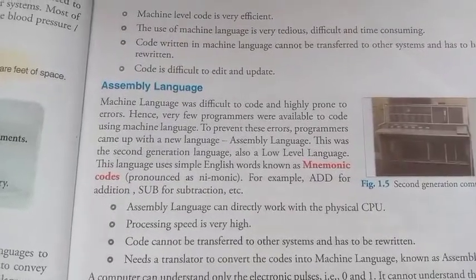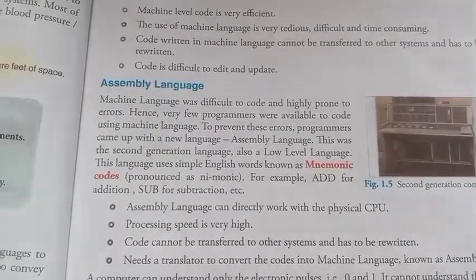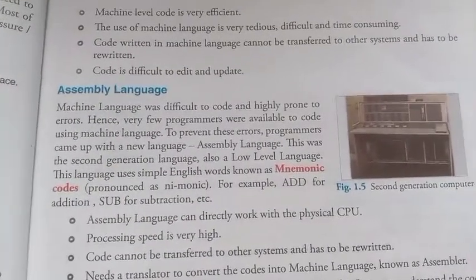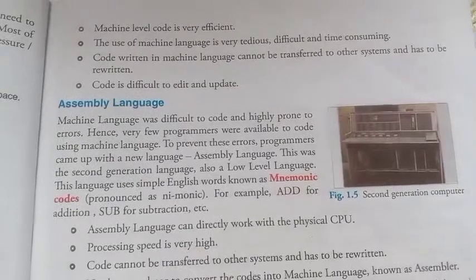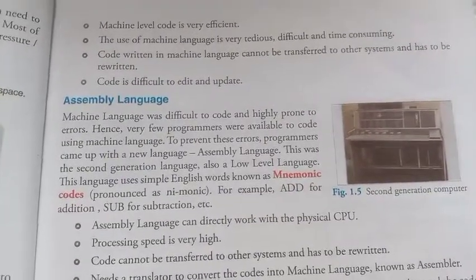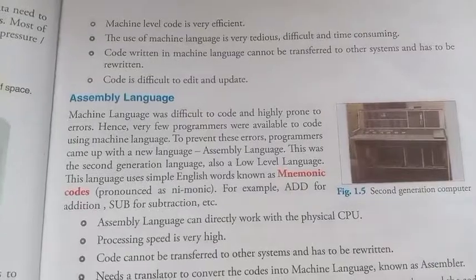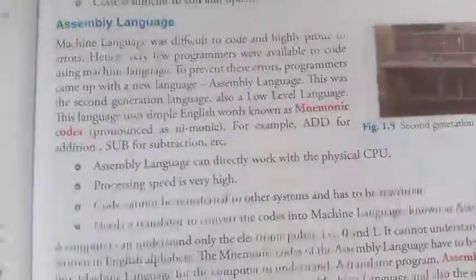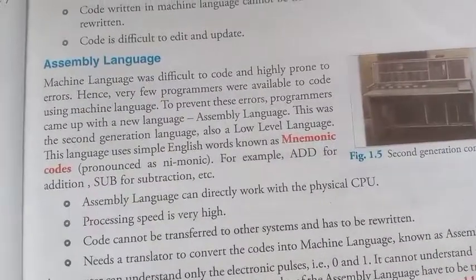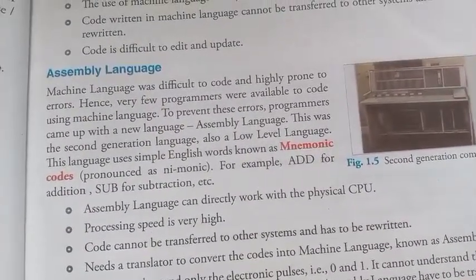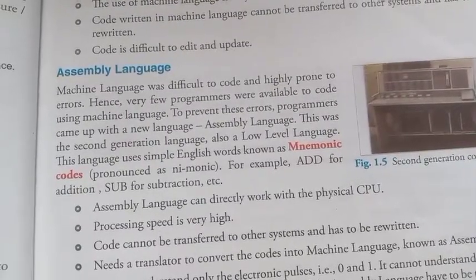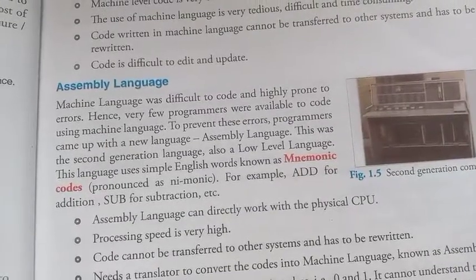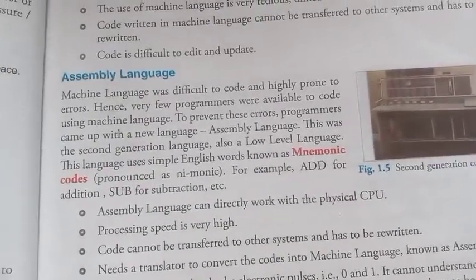Computer languages. We divide computer languages into five categories. First is machine language, then assembly language, then high level language, then fourth generation language, then fifth generation language. So these are the languages developed by scientists, which we classify in these categories. Let's talk about them one by one.